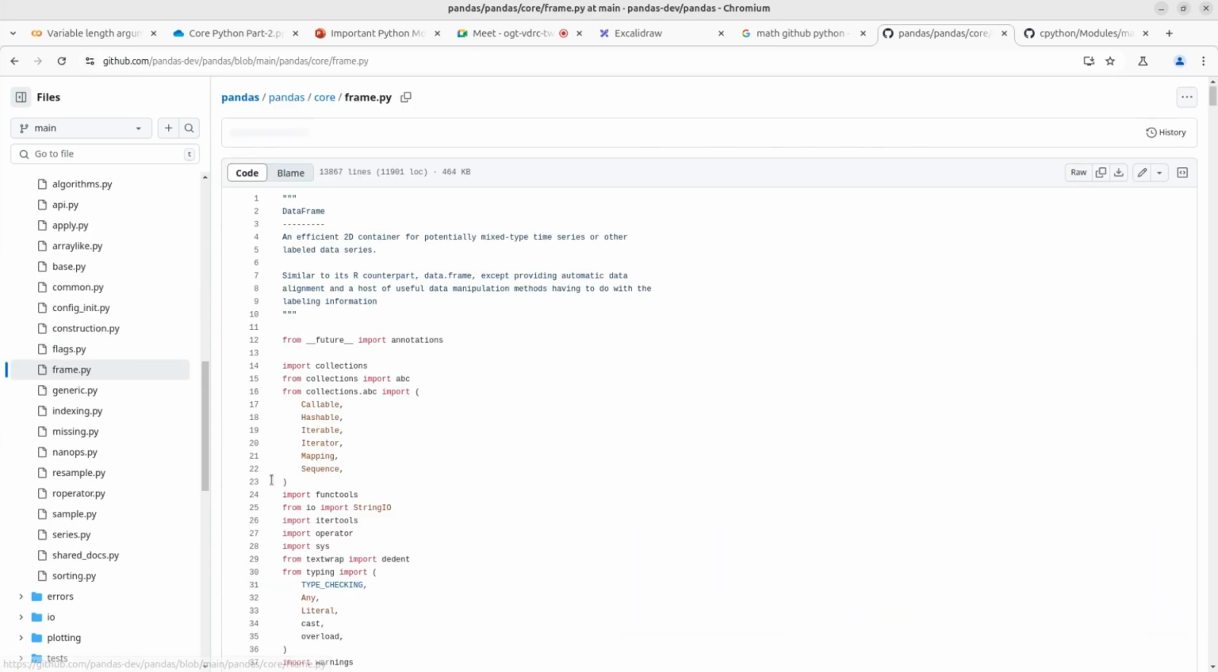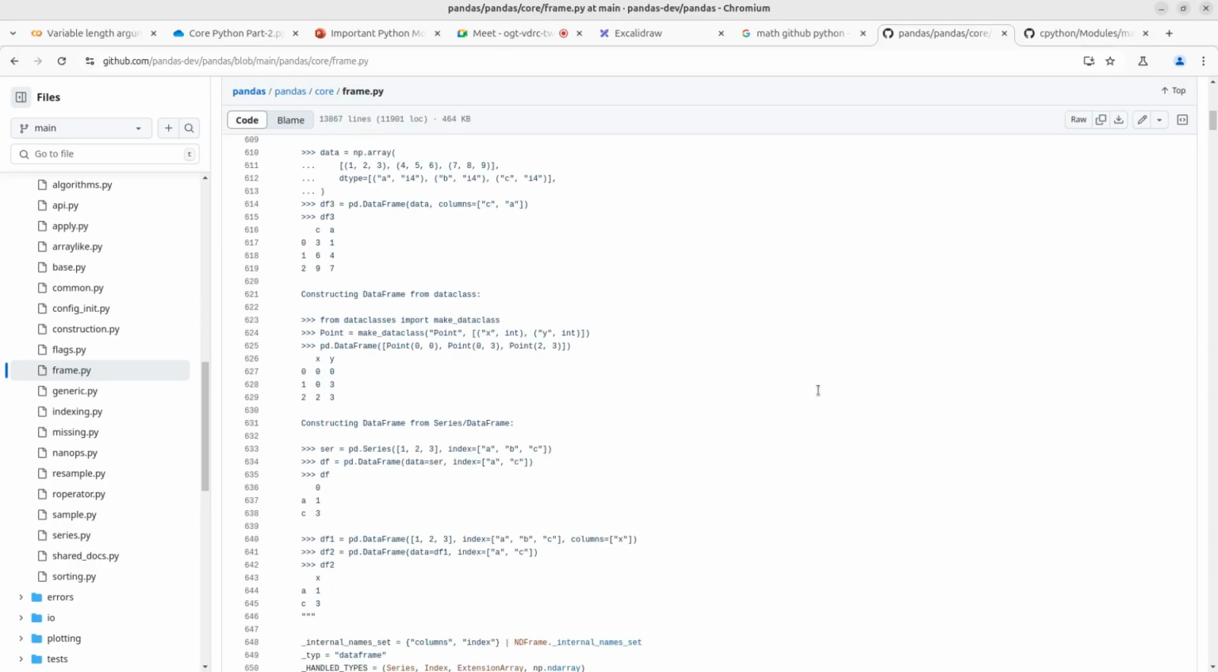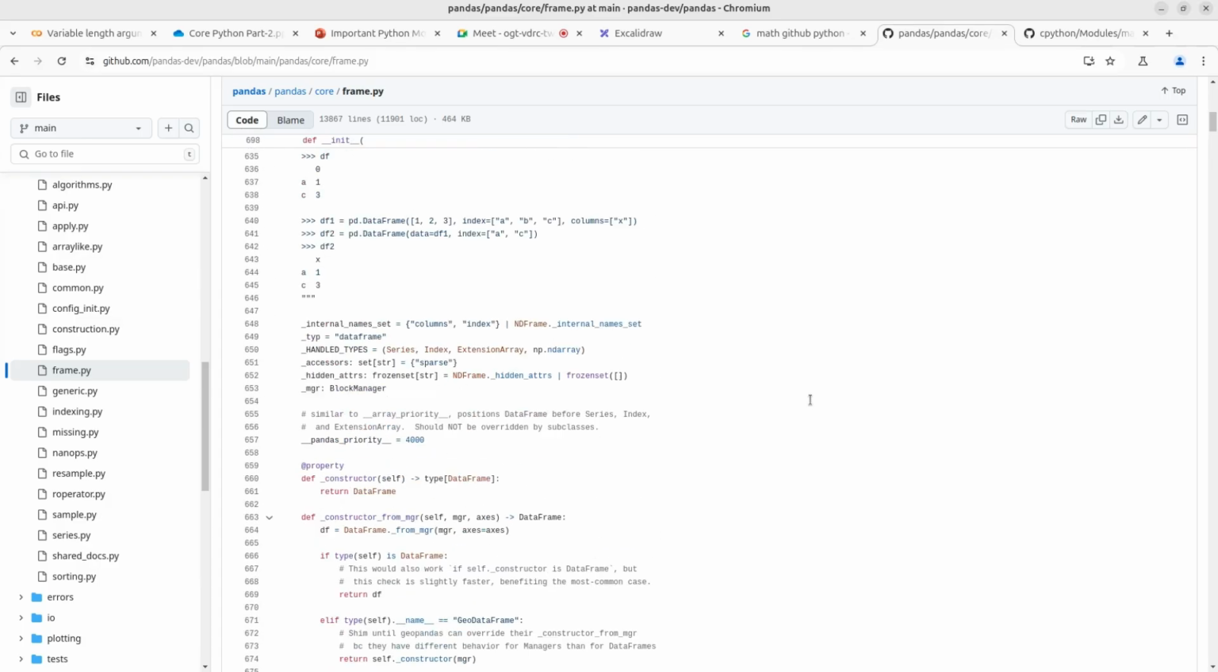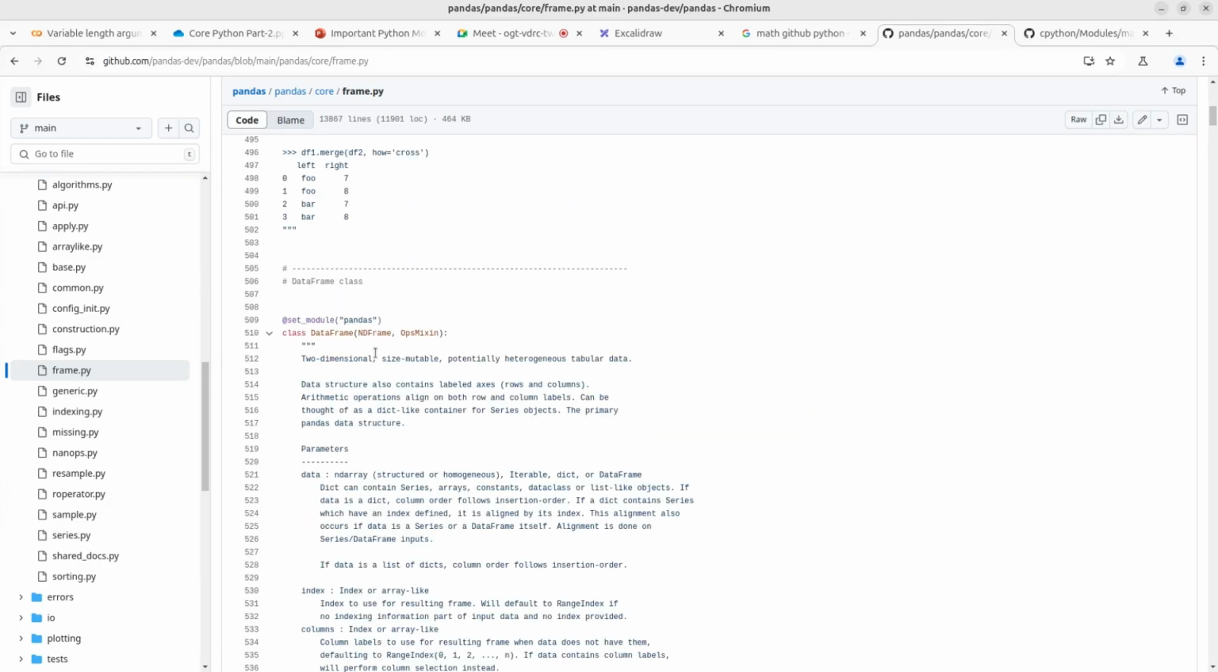If anyone remembers pandas.core.frame.DataFrame, if anyone has done DataFrame, now you can see we have here a class DataFrame. Let me show you the DataFrame class. You can see this is a class DataFrame that you use to create the data frame. So you can see this is a package, sub package, and module, and then this is the class.